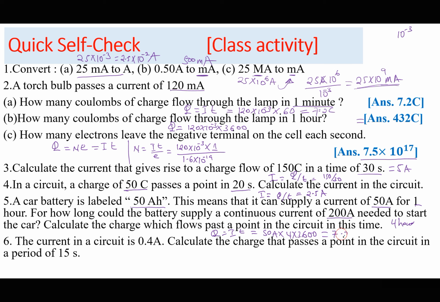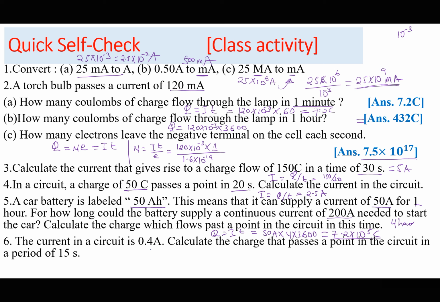So this is 7.2 times 10 to the power of 5 coulombs. So that will be the charge that will be flowing in that case, because charge is IT and the current is 50 amperes in a time of 4 hours. So that will be 7.2 times 10 to the power of 5 coulombs.